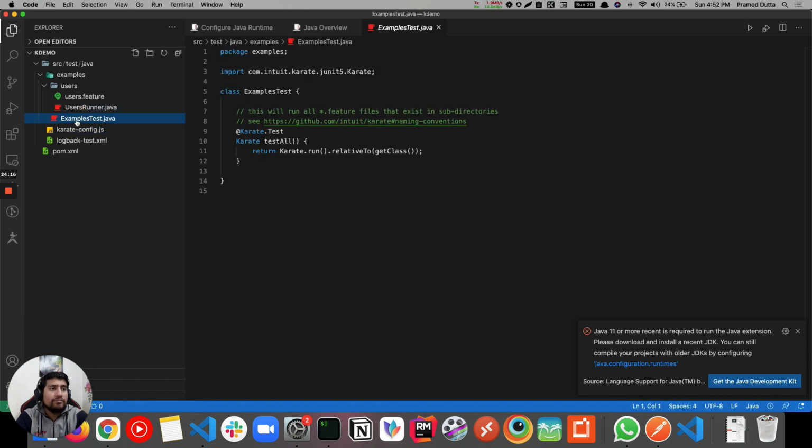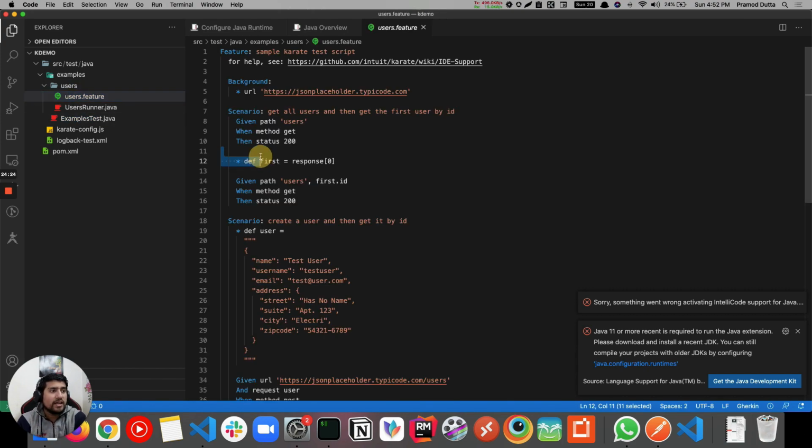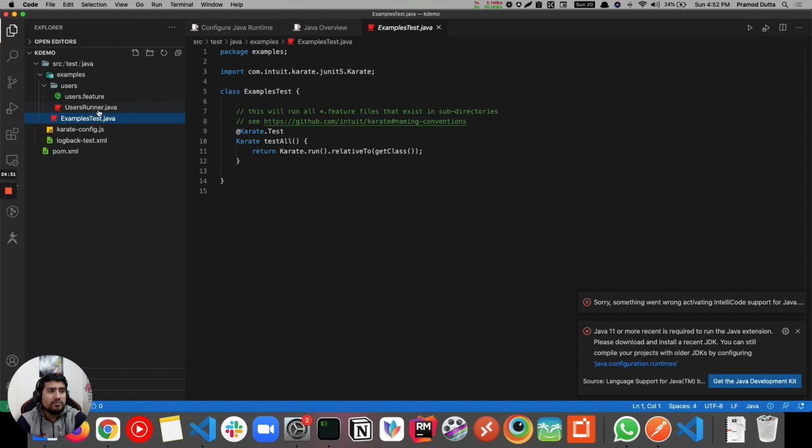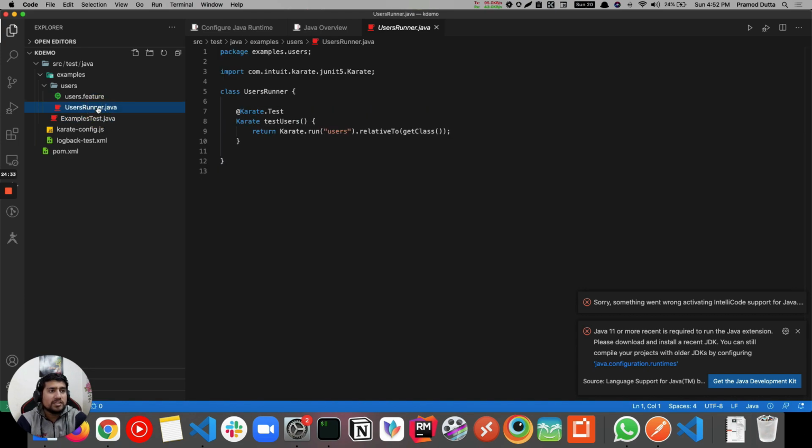If you see, this is the runner file. I have told you that Karate works in a way where there is a feature file, which is where you write your test cases, and that feature file is attached to its runner. We can see two runners. This one only runs the users, which means it will only run user.feature.